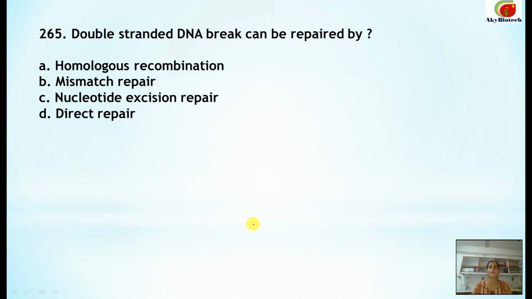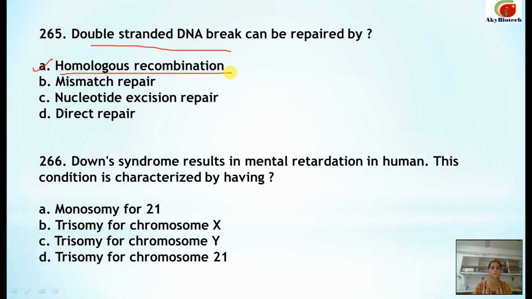Double-stranded DNA break can be repaired by, so a double-stranded break can be repaired by homologous recombination. Number 266. Down syndrome results in mental retardation in humans. This condition is characterized by having trisomy for chromosome 21. This is the correct option.